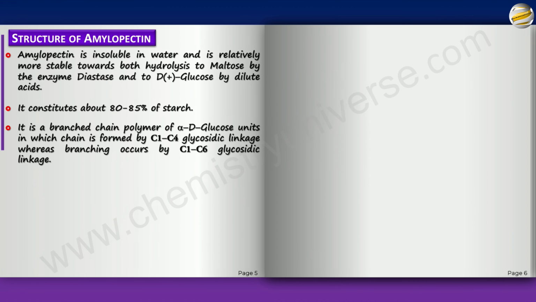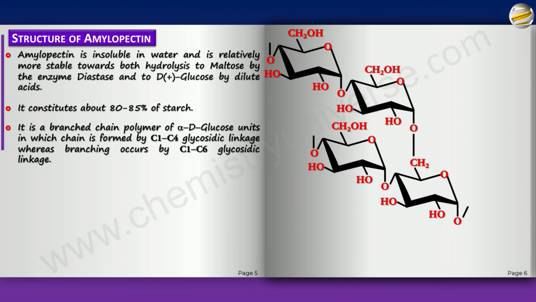So basically what I'm saying is, look at this. Can you see this is a C1 to C4 linkage, and this continues. Can you see this is also a C1 to C4 linkage? This continues. But in some places, you will find that this anomeric O and the C6 O here form branches.